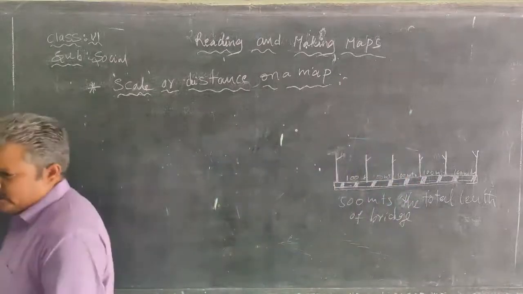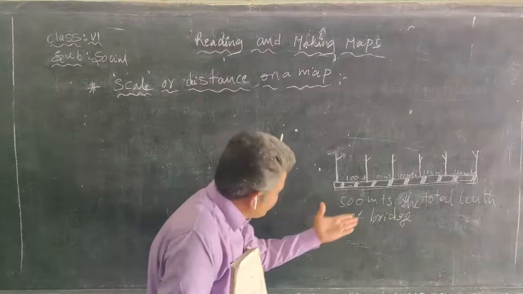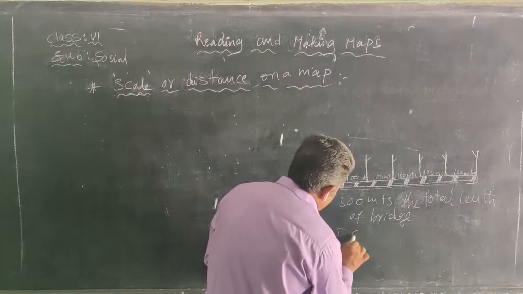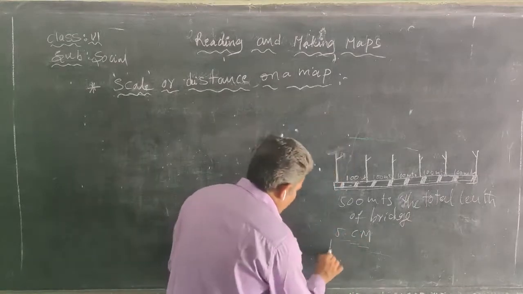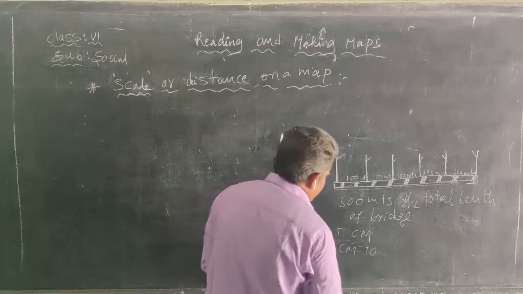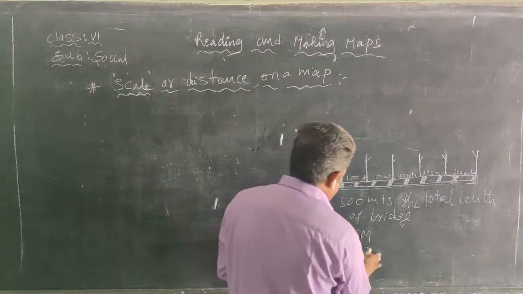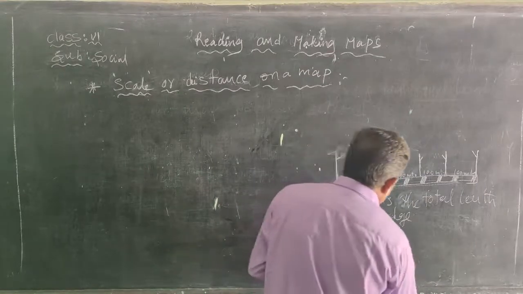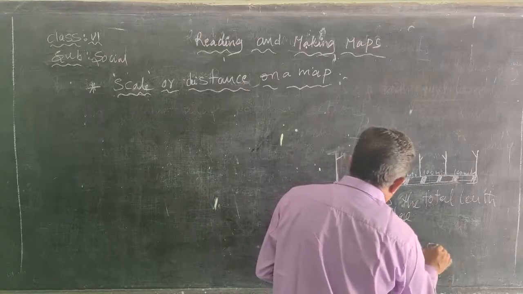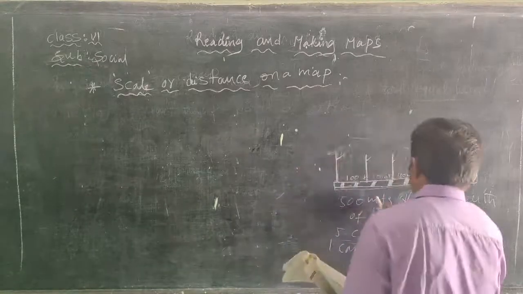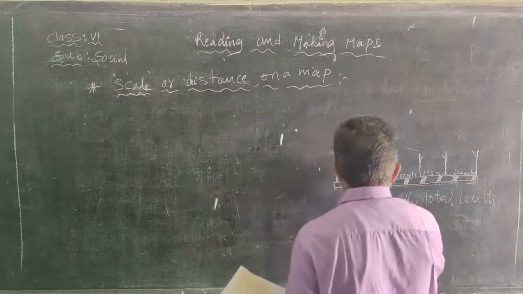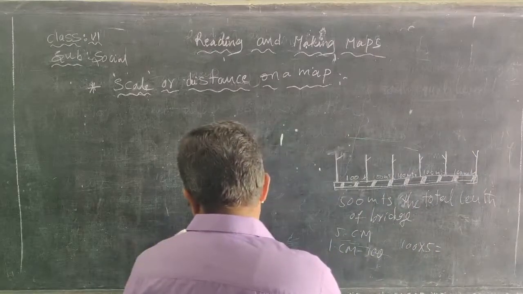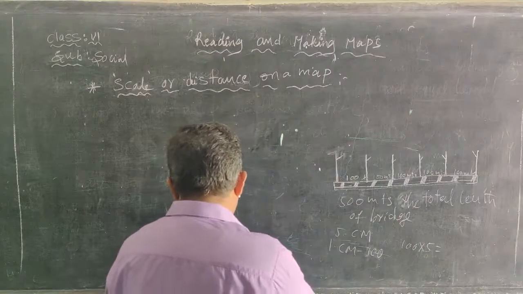Why are these 500 meters converted onto a map? We show it as 5 centimeters, meaning 1 centimeter equals 100 meters. So 100 meters into how many poles: 1, 2, 3, 4, 5, 6, 7. So from one lamp to another, 1, 2, 3, 4, 5.